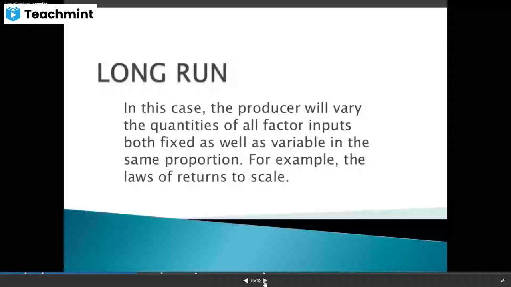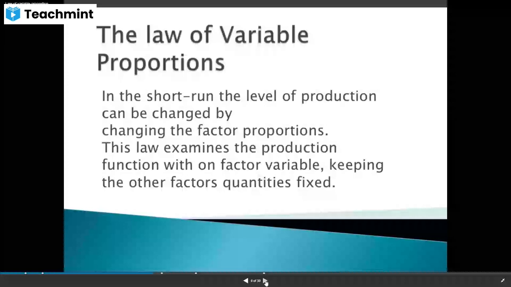Long run means the producer will vary the quantities of all factor inputs, both fixed as well as variable, in the same proportion. For example, the laws of returns to scale. So the short run means the law of variable proportions. The long run means you will change both fixed as well as variable. The example is the laws of returns to scale.